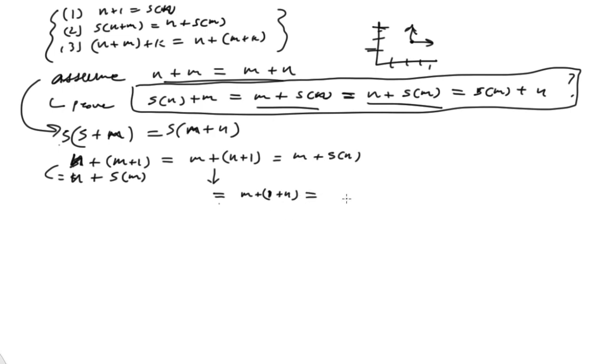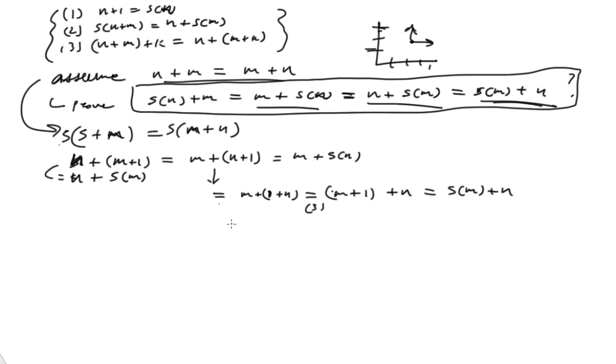And then we can use the associative property, which is equal to S of m plus n. Okay, there's this one right there.